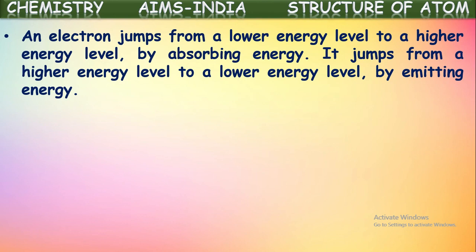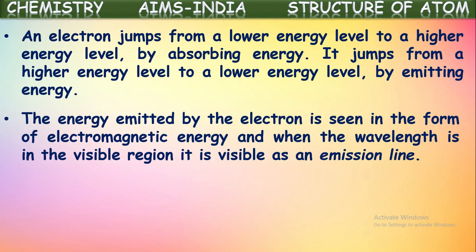So when it gains that energy, it can jump to the higher orbit. In the reverse way, when the electron jumps from a higher energy level to a lower energy level, the difference amount of energy between those two orbits will be emitted by the electron. In this way, energy changes occur when an electron jumps from one orbit to another orbit.